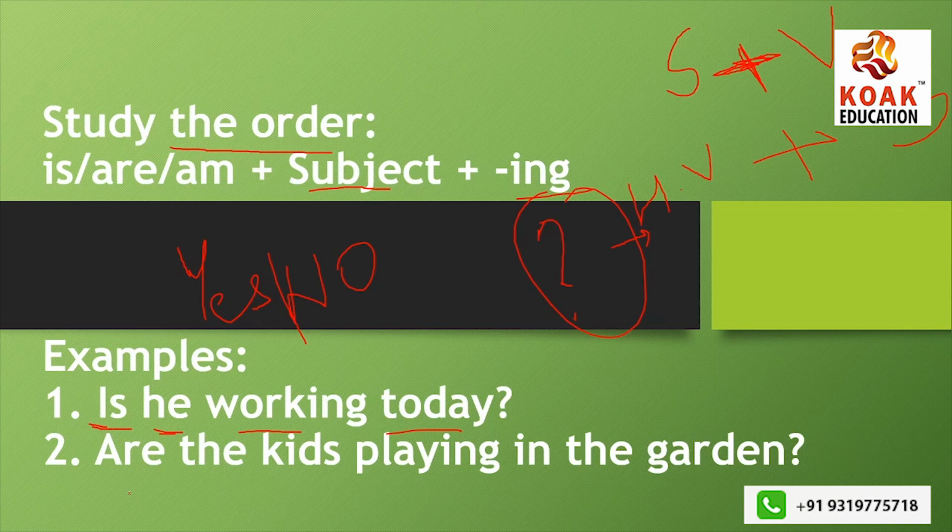Now, moving ahead. The next example says, are the kids playing in the garden? This is all green, this is the garden. So I'm asking, are the kids playing in the garden? This is are because I'm using a plural subject, that is kids. So I would say, are the kids playing in the garden, with a question mark. This is how you will be using present continuous to frame your question sentences.